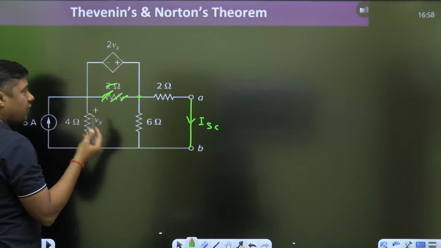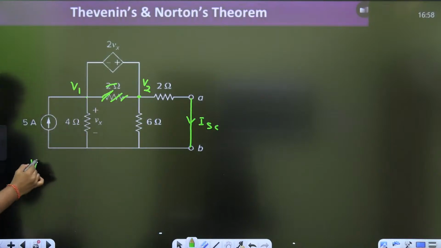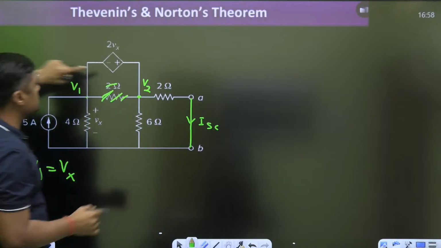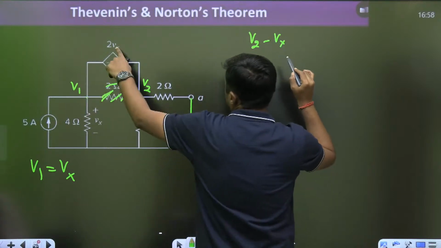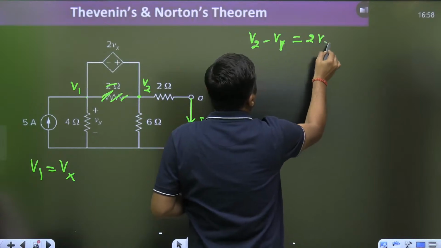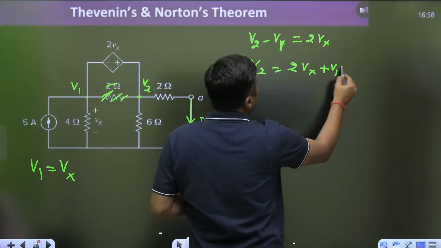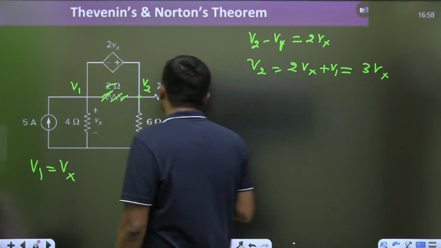Or otherwise if you find difficulty, then you can choose it as V2, like this is the V1. So V1 is equal to Vx, right? And what is the relation between V2 and V1? V2 minus V1 is equal to 2Vx, and that's why V2 will become 2Vx plus V1. Therefore, what is the V1? Vx. That's why it is 3Vx. Already I have calculated. Now I write down the KCL.